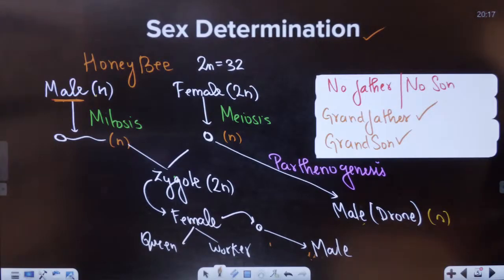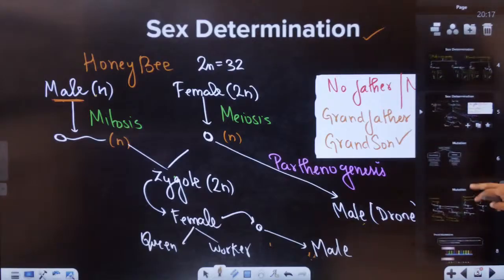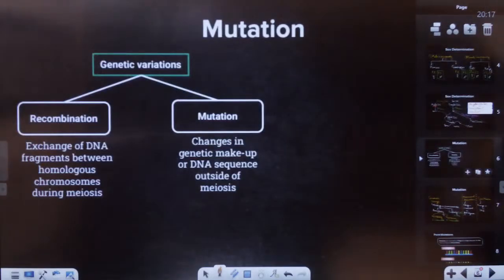Now, with that over, the next topic is called mutation, students. Does anyone know the definition of mutation?